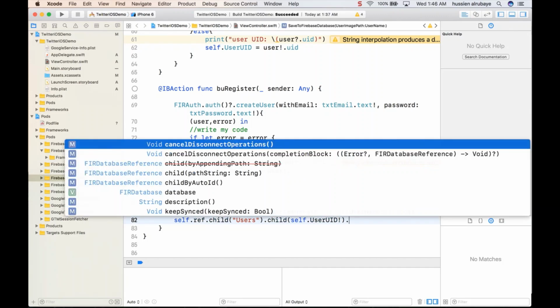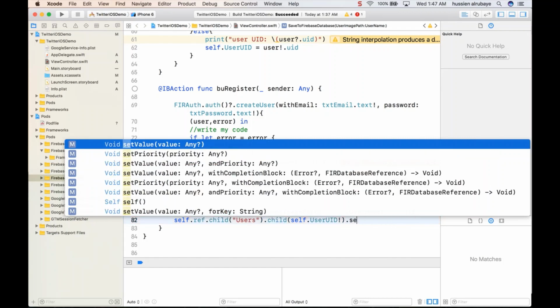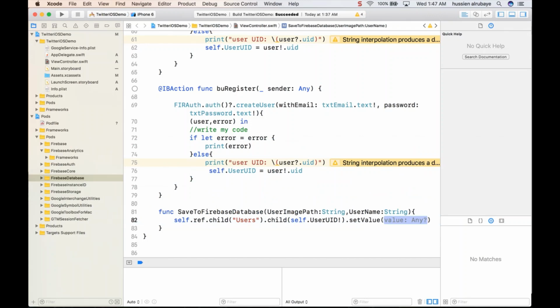Inside this one I will add two pieces of information. What information do you need to have as a user? You need his image path and his name. So I say setValue. If I set the value to, for example, Hussein, now it will create a node for me with my user ID, and it gives me the name Hussein.